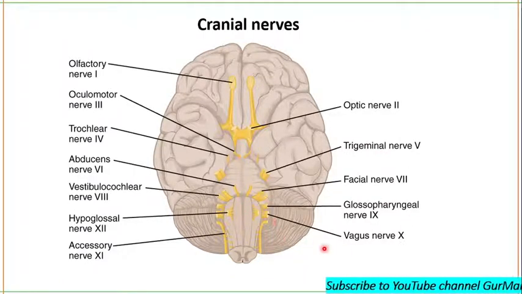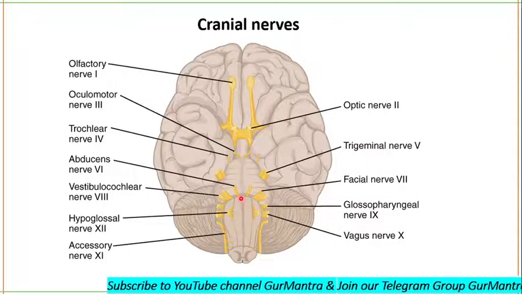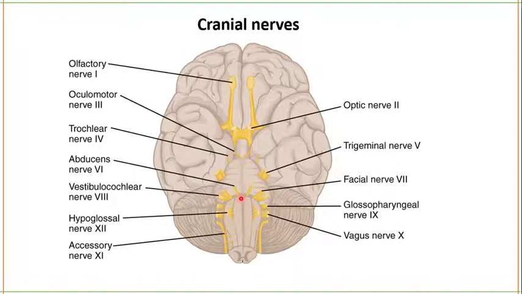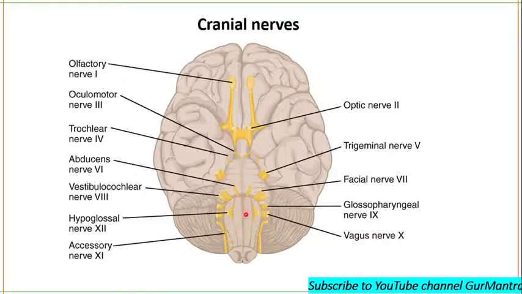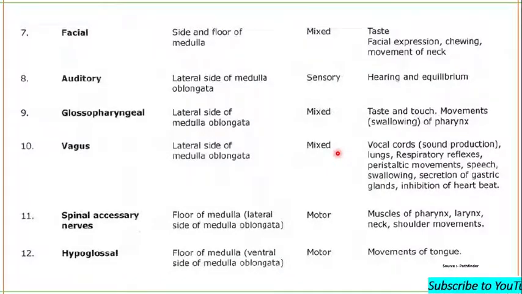All other nerves are arising from the medulla oblongata. Okay, this is your pons Varolii. From pons arises the trigeminal. Then comes medulla, and your cerebellum is present outside your brainstem. Okay, so let's talk about facial nerve.